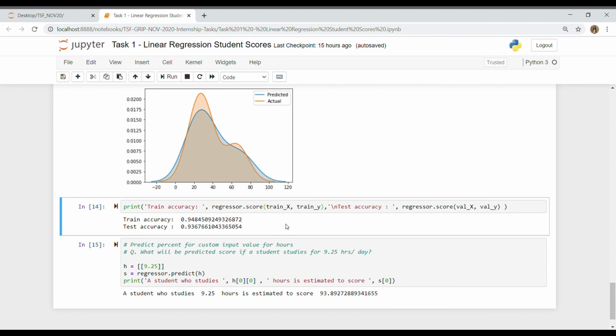Now if you remember, in the beginning I mentioned we were required to provide a prediction for the score of a student who studies 9.25 hours per day. For that, the prediction the model is giving is 93.89. So if a student studies 9.25 hours, according to our model, the estimated score of that student is more or less 93.89%. So this was all for task number 1. I hope you liked the video. Thank you so much.